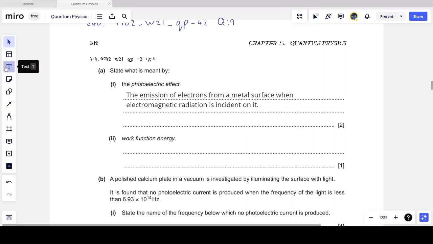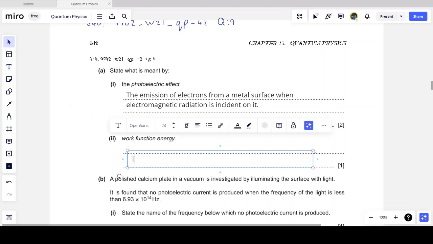And the next question for 1 mark says, state what is meant by the work function energy. The work function energy specifically is the minimum, and again, this is stuff that you will remember from doing these things a countless number of times. It is the minimum amount of energy required for an electron to leave the surface of the metal.